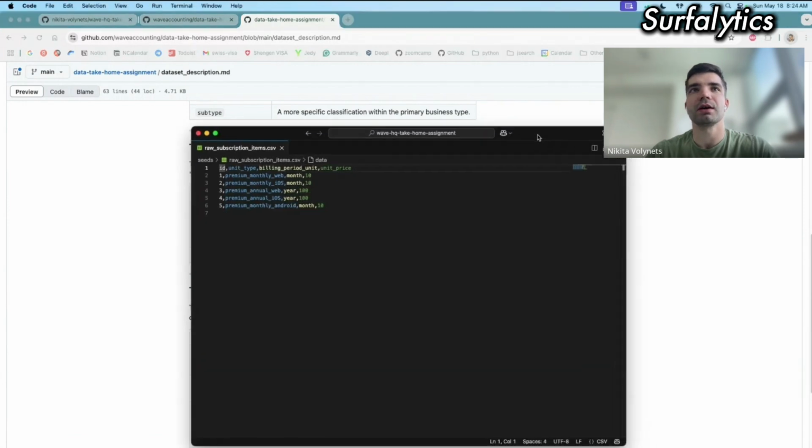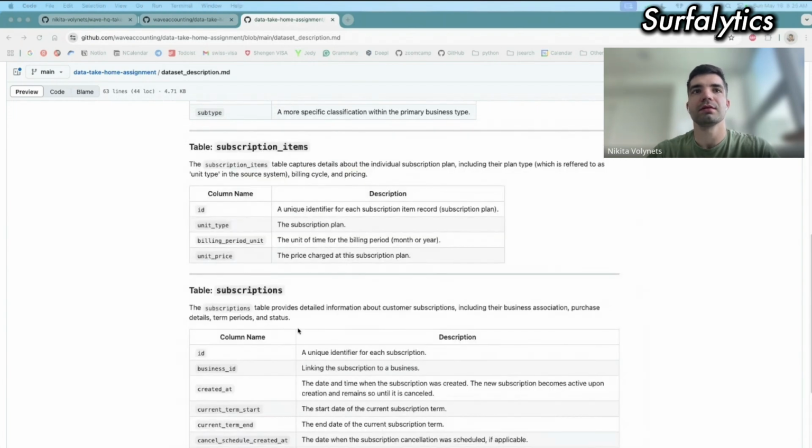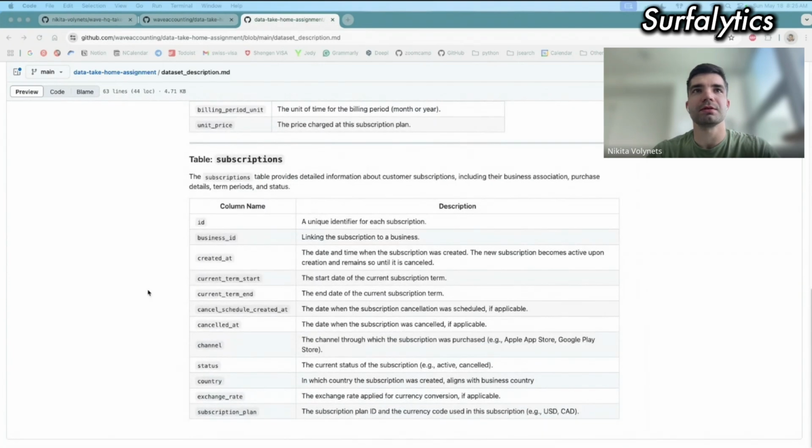Now let's check how it looks. It's just information about subscription plans, ID. It's only about premium plans, billing period, months or year, and the price for each subscription. Quite simple data. And the last table is subscriptions.